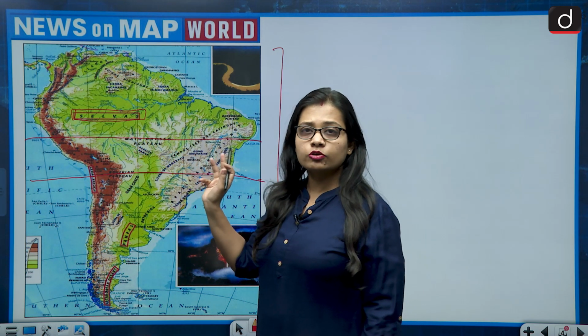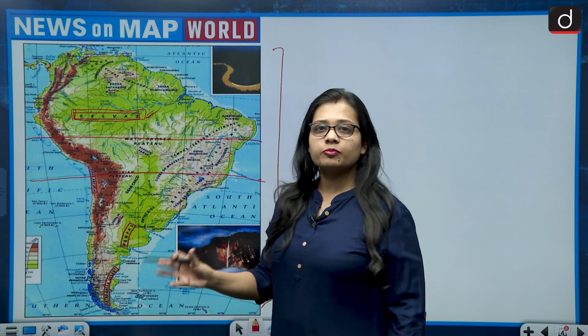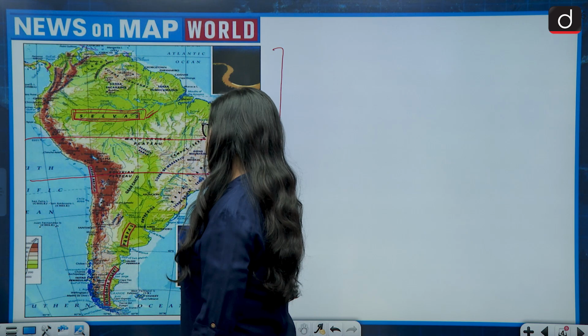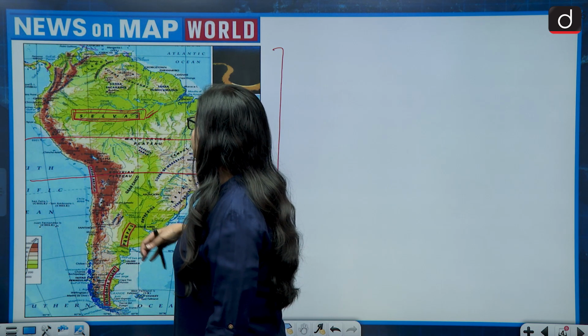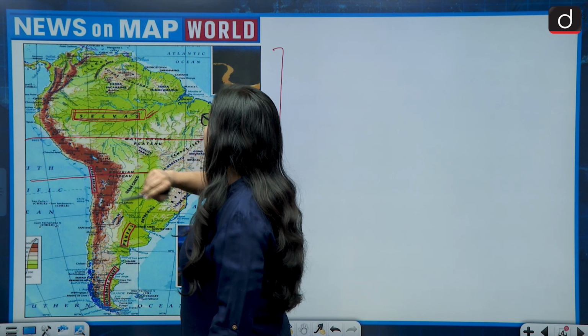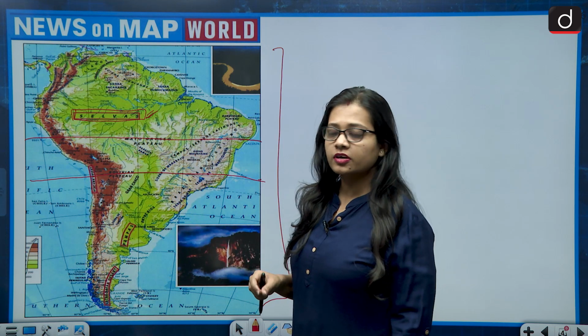That is called selvas. It is present in countries like Brazil, where the majority of the region lies, then Ecuador, Colombia in the north, and Venezuela. So it is a huge region. The equatorial rainforest is selvas.